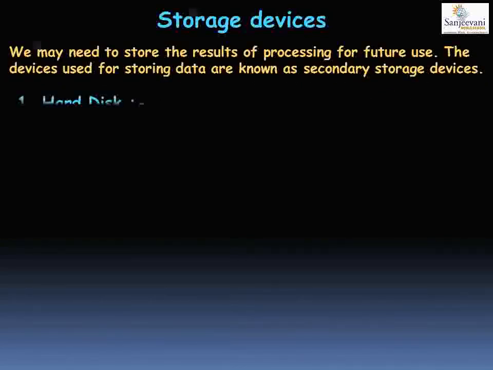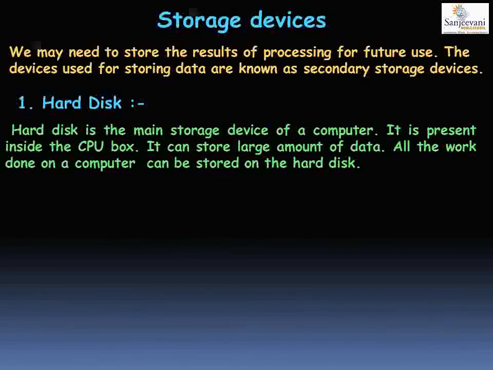The first storage device is a hard disk. The hard disk is the main storage device of a computer. It is present inside the CPU box and it can store a large amount of data. Whatever work you are doing on the computer, all your homework, all your drawings in Paint, everything is stored in the hard disk.